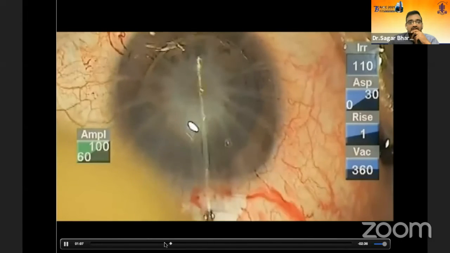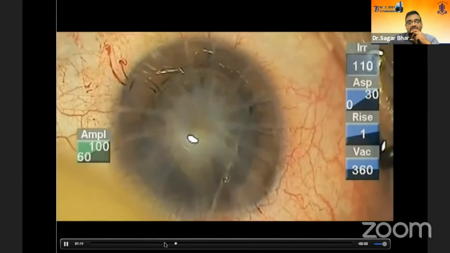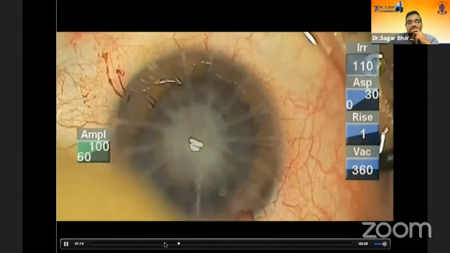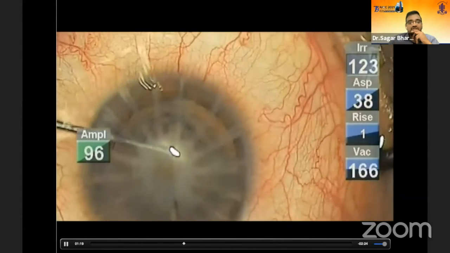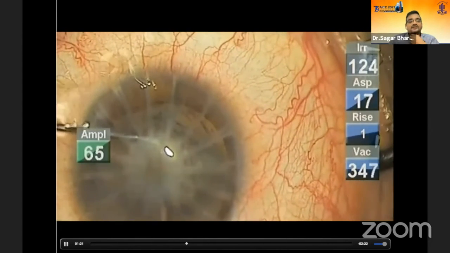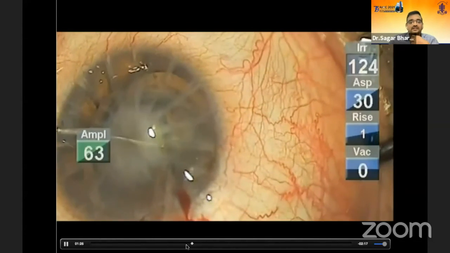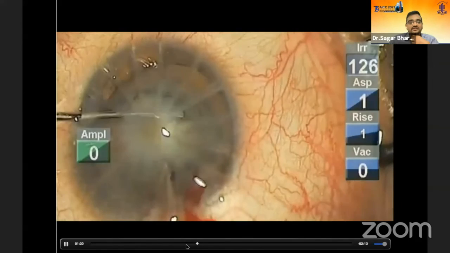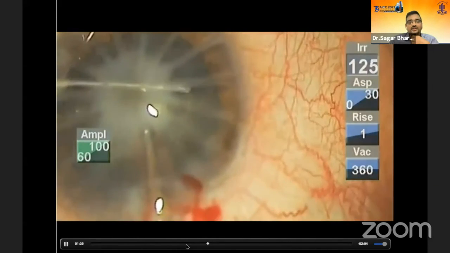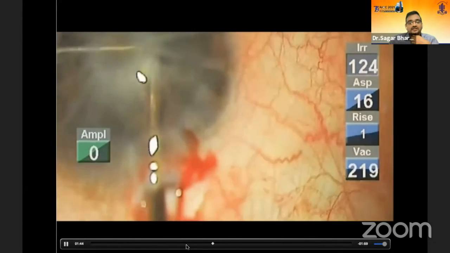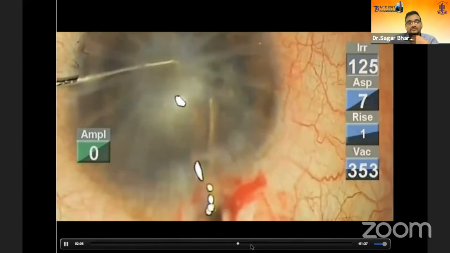The second challenge was to get the chop right. So here, again, the Chang chopper came to our rescue. What happens is basically you feel the nucleus with the help of the blunt end of the Chang chopper, which is a curved end, and you basically try to get the first chop. Once the first chop is done, then things fall in place, and slowly and steadily you can debulk the nucleus and remove the nucleus pieces one by one. And as the surgery progresses, we can see that we are able to take care of the nucleus.